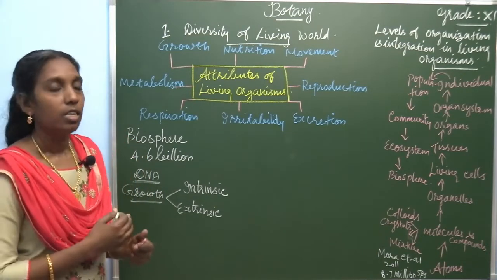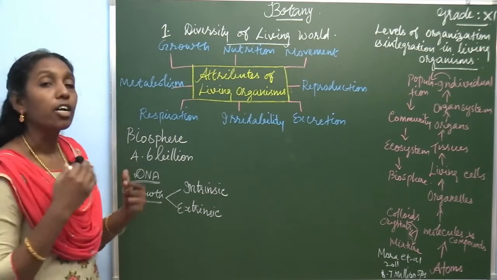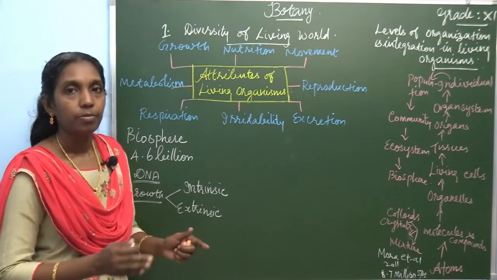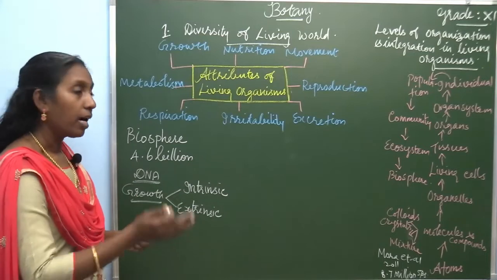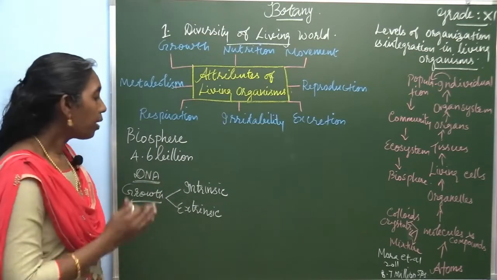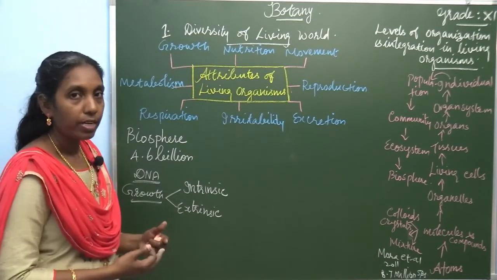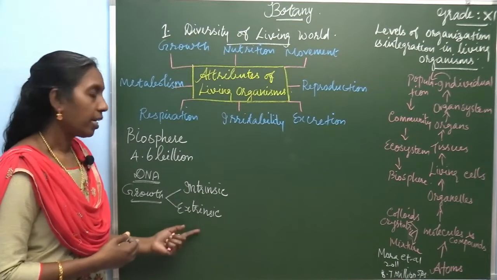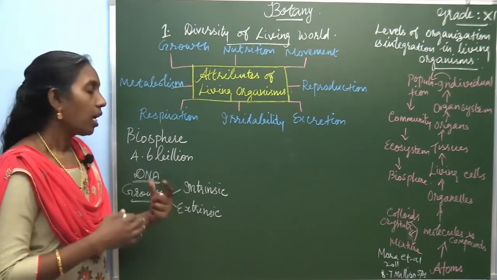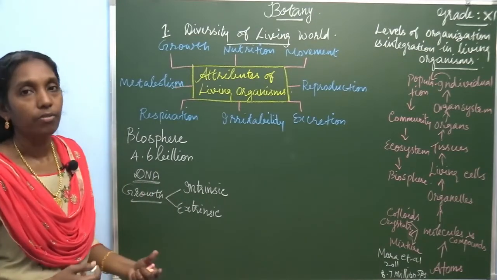For example, mountains, rocks or sand grow in size by addition of materials. That type of growth is known as extrinsic. So there are two different types of growth, intrinsic and extrinsic. Intrinsic growth shows in living organisms, extrinsic growth shows in non-living things.